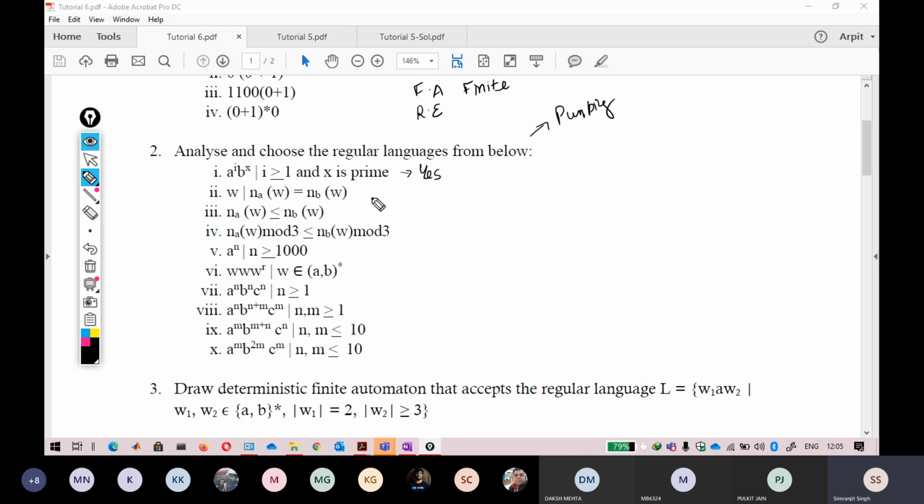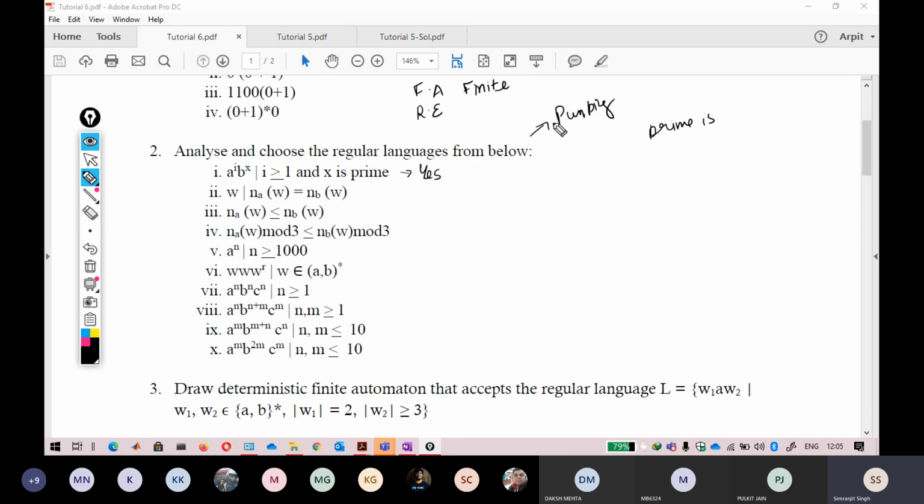Anybody else? Is this a regular language? a raised to power i, b raised to power x, where x is prime. I don't think so, because for prime numbers there is no absolute pattern here. If you remember, we have studied that prime numbers do not come in the regular part because we are not able to find a pattern.